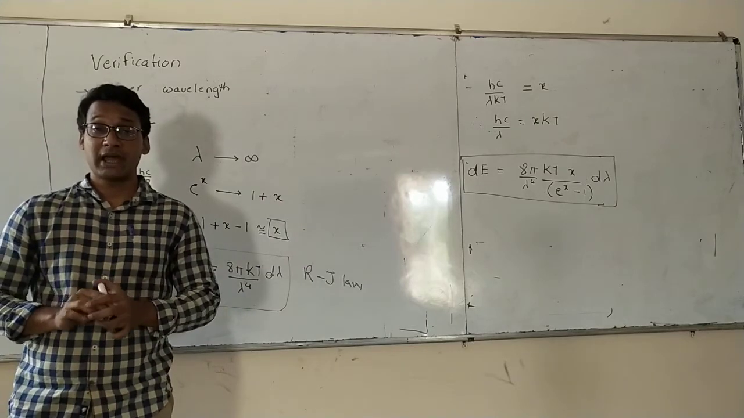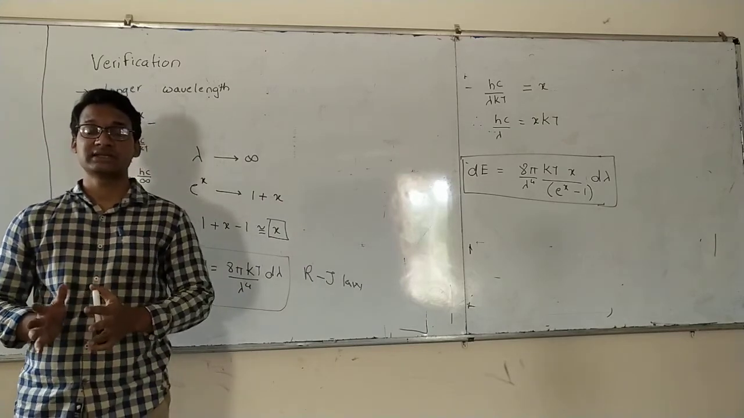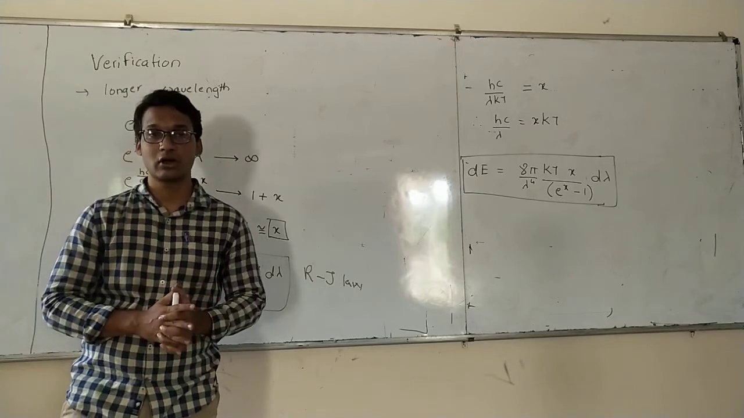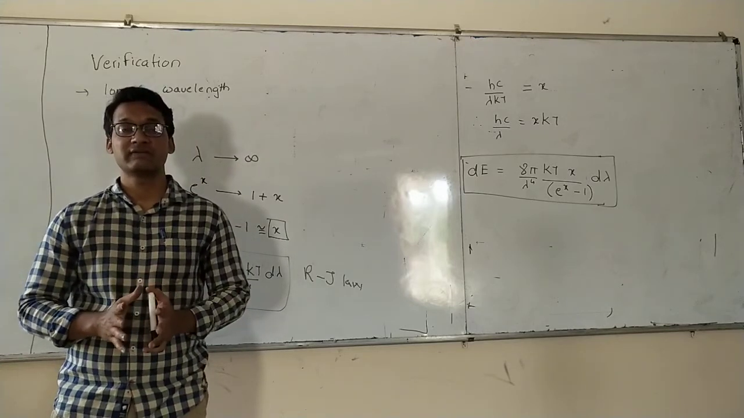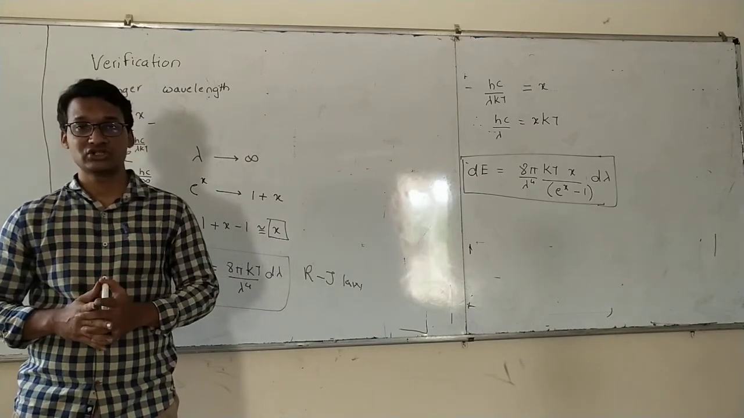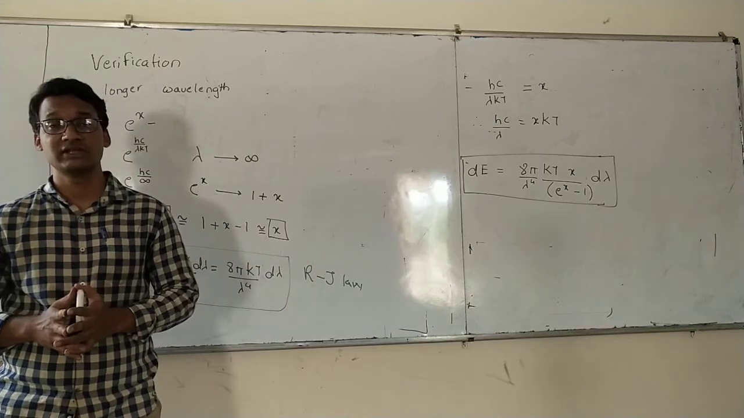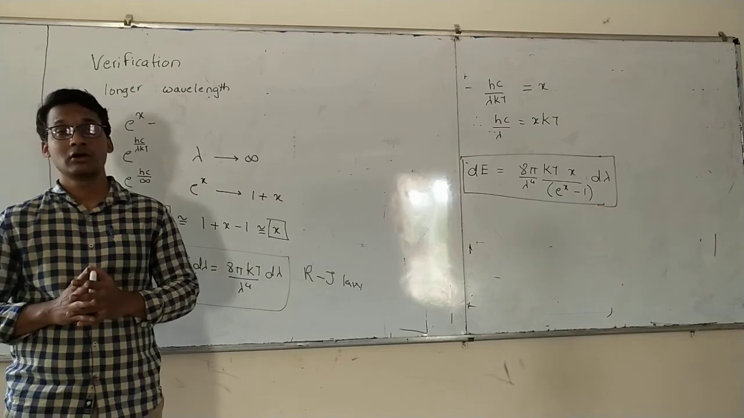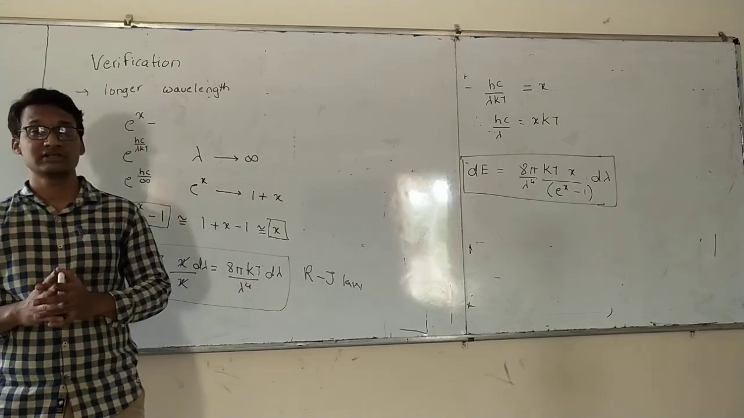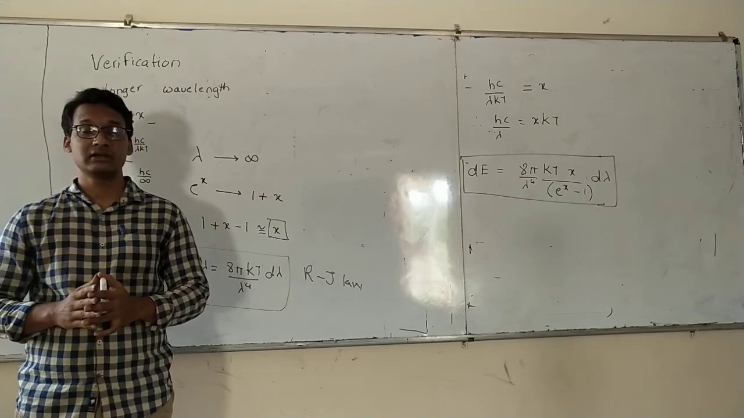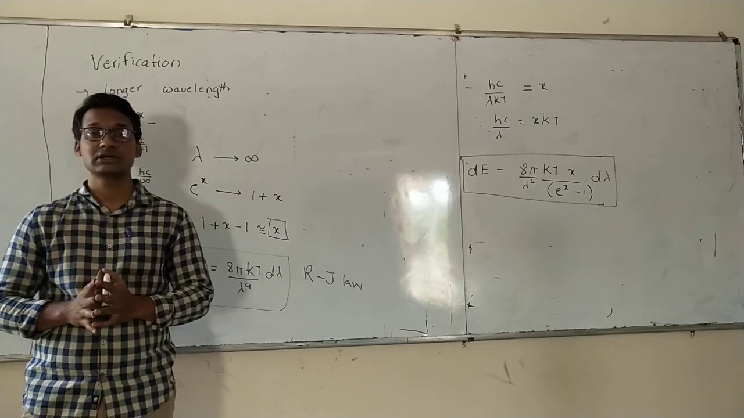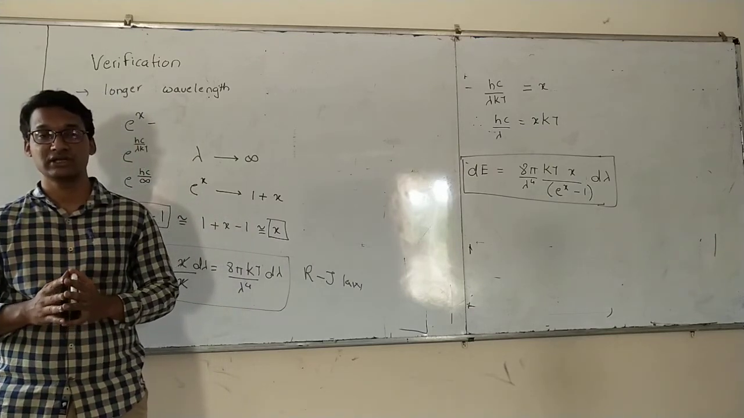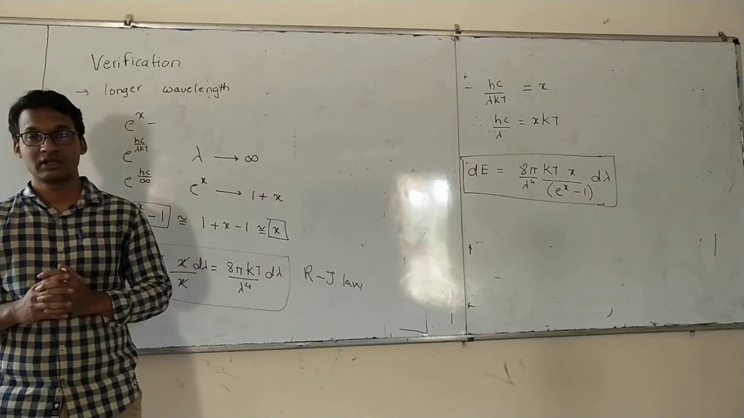So Planck's law of radiation verifies with Wien's displacement law at shorter wavelength, and it verifies with Rayleigh-Jeans law at larger wavelengths or higher temperature. So this is about both the derivations. Both the derivations are important. Try to understand the sequence and the logic. Then it is very easy to derive. Thank you.